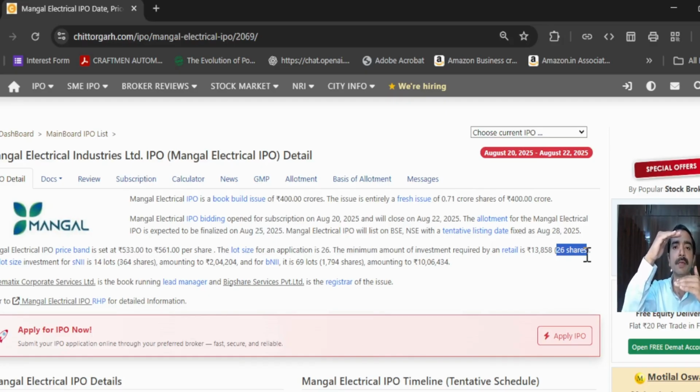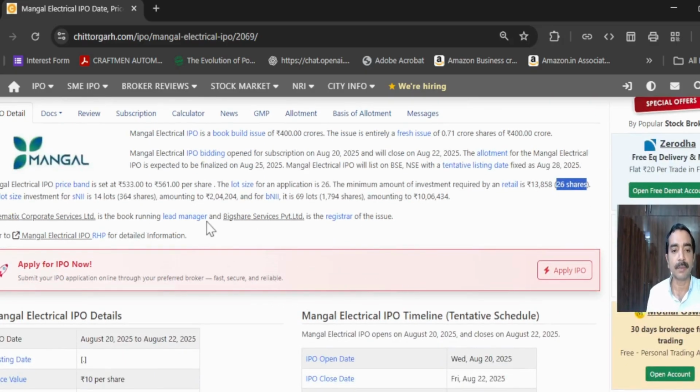Generally, most of the time, the IPO gets listed onto the stock exchange at the higher price only. Unless it is not fully subscribed, only then will price discovery happen. If it is subscribed less, then price discovery might happen sometimes. But most of the time, as we see, it always gets listed onto the stock exchange at the higher price band itself. Okay, this is one factor we will come to know. So the number of shares is given, which amounts to a particular price they have given.